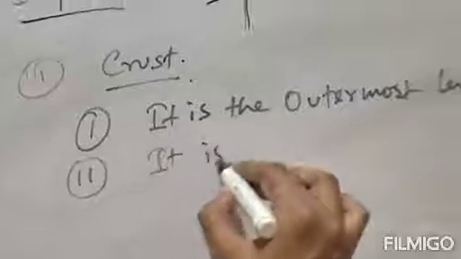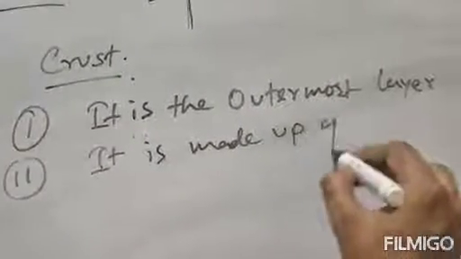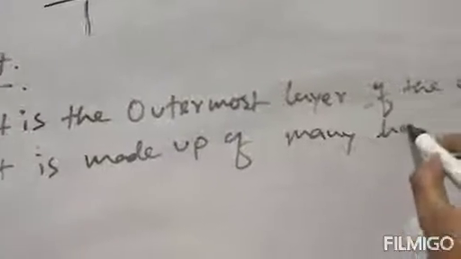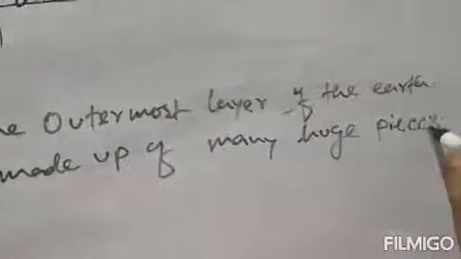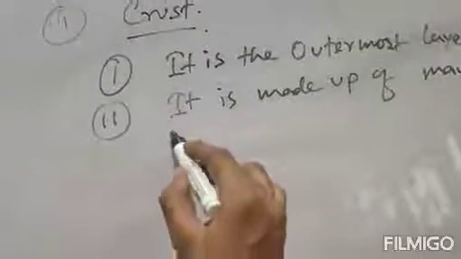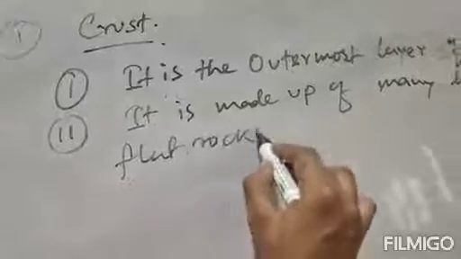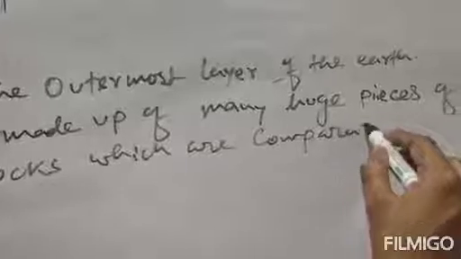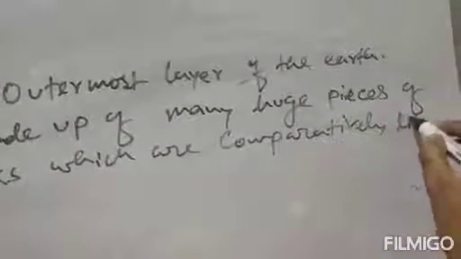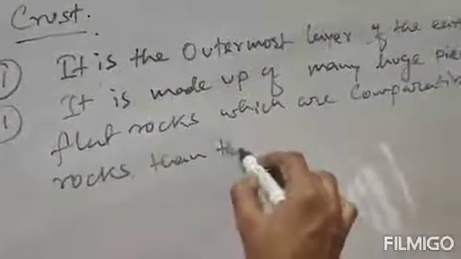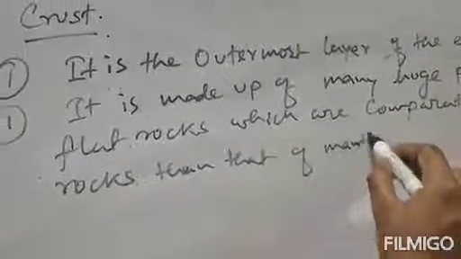This earth crust is made up of many huge pieces of flat rocks, which are comparatively lighter rocks than that of the mantle. Clear?